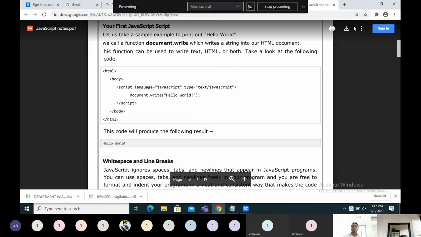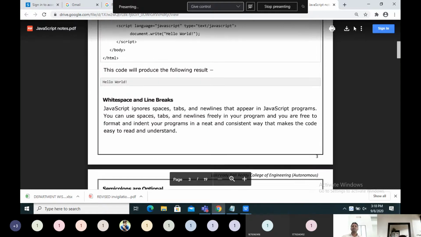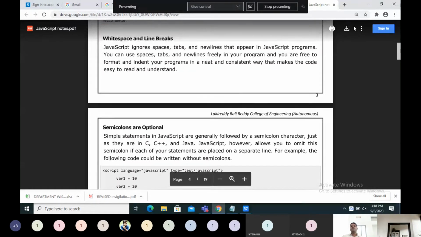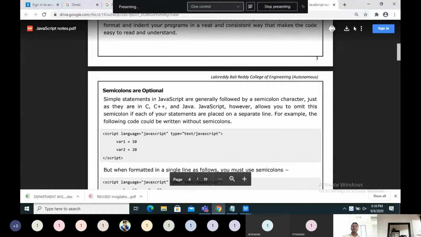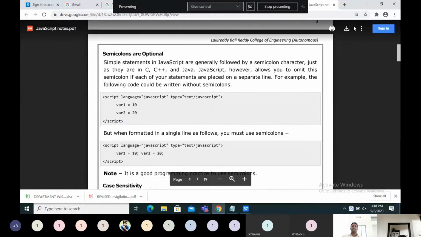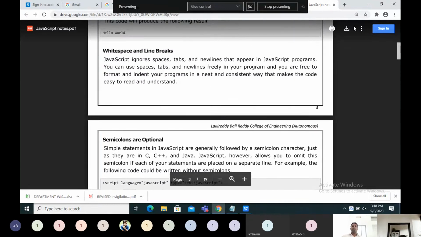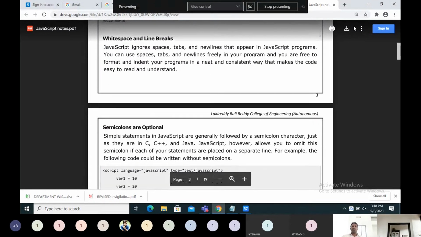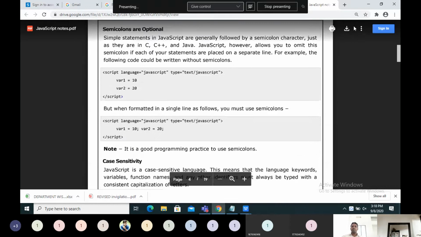For suppose in this example, hello world will be placed in the middle of the opening and closing of body. That's it. So hello world will be displayed in the web page. That is one small example. White spaces, line breaks, semicolons. Semicolons are optional. You can go through this, but let us concentrate on the important points.